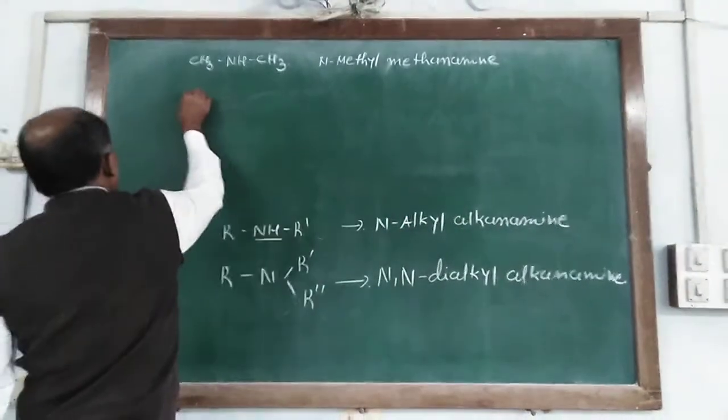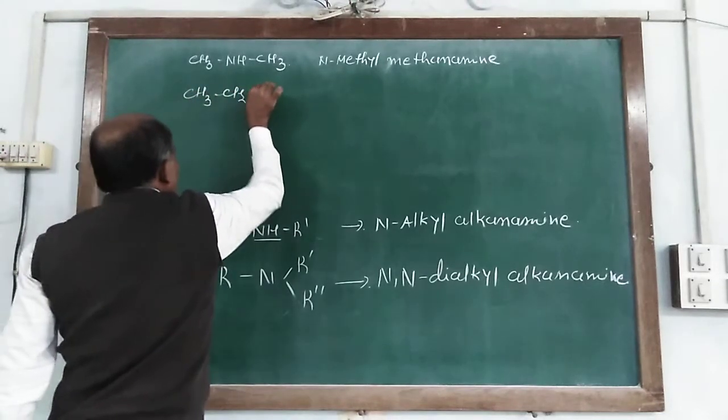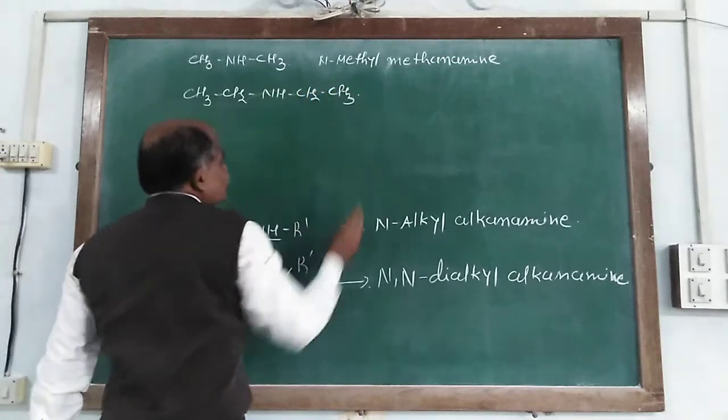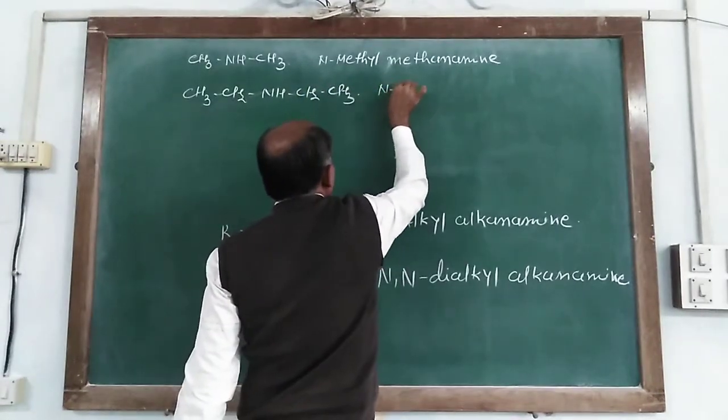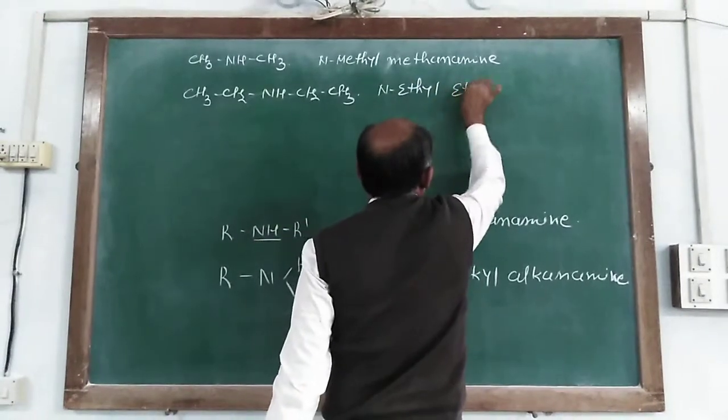If it consists of CH3, CH2, NH, CH2 and CH3, so it is N-ethylethanamine.